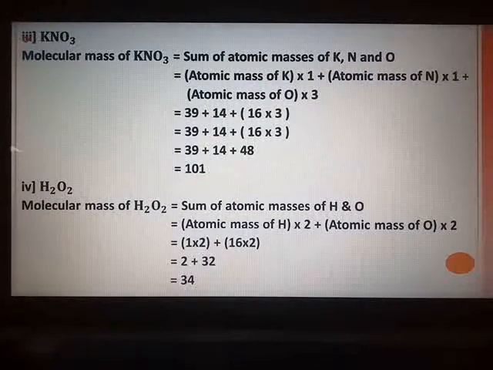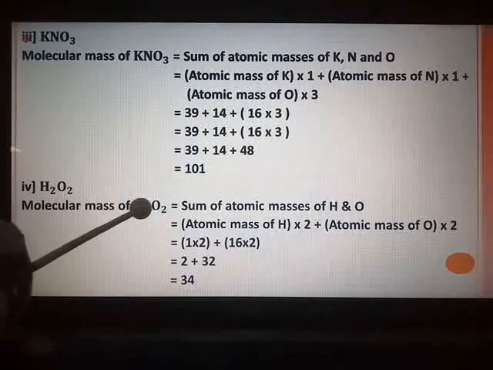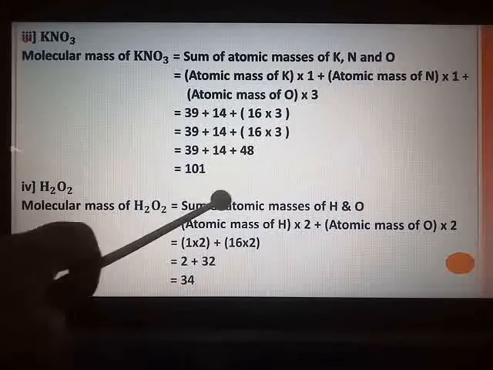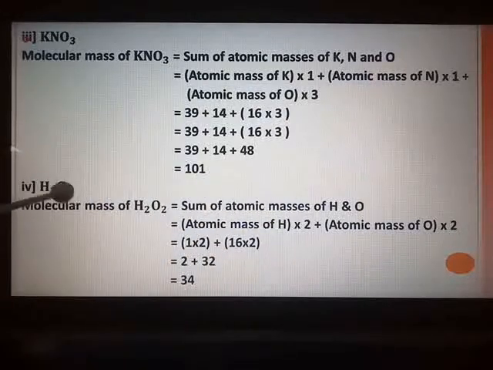Our next compound is H2O2, that is hydrogen peroxide. Molecular mass of H2O2. Now hydrogen atoms are 2, oxygen is also 2. So as usual, sum of the atomic masses of the two elements, H and O. As I have told you, this step is not compulsory.